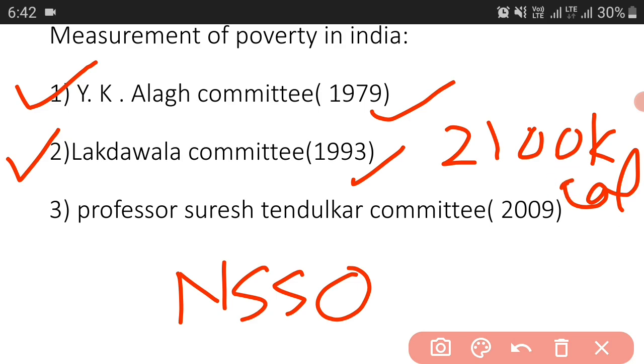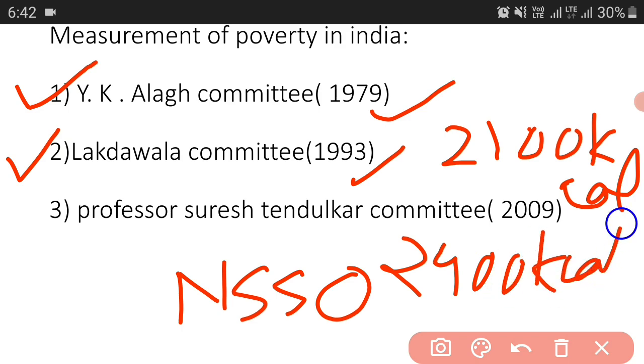Okay, so this was the minimum nutritional requirement they set: for the urban areas 2100 kilocalorie, and for the rural areas 2400 kilocalorie. So for the rural area they set 2400 kilocalorie per person per day, and for the urban area they set 2100 kilocalorie per person per day, as per the norms of ICMR. ICMR stands for Indian Council of Medical Research.